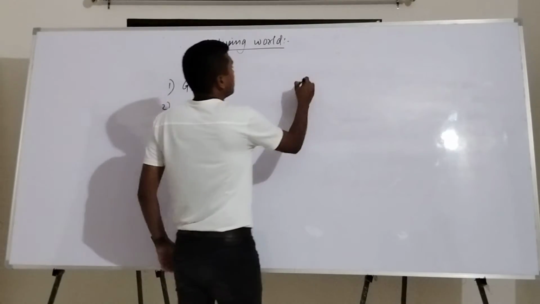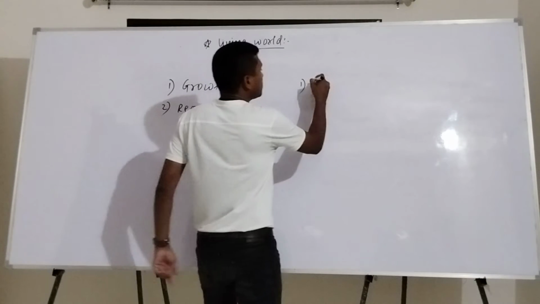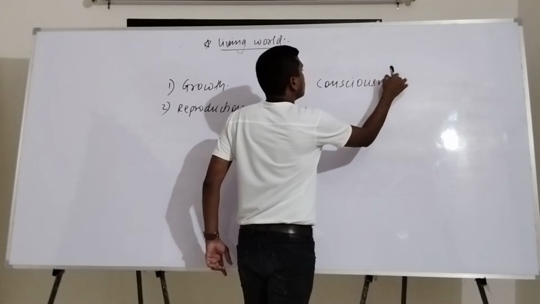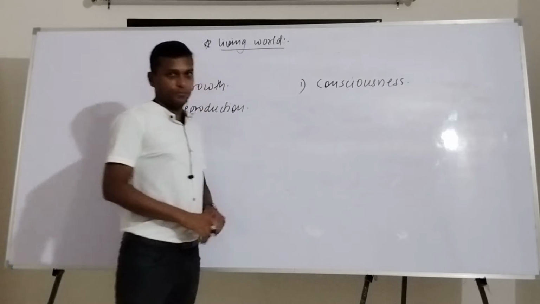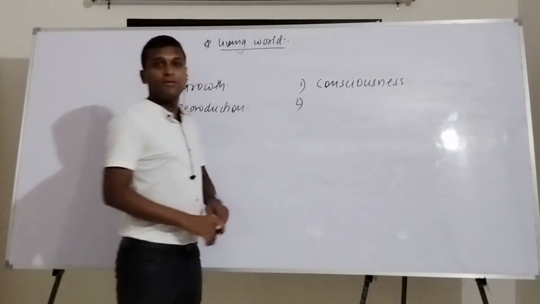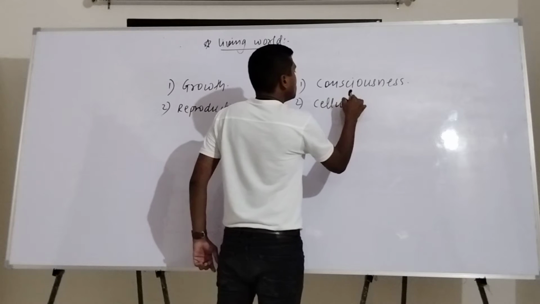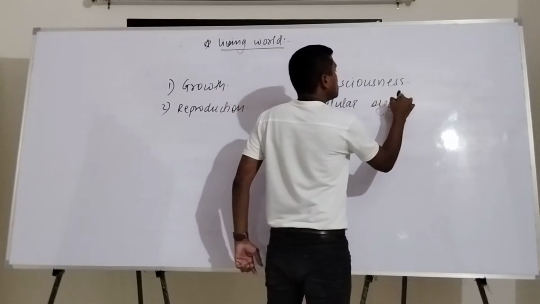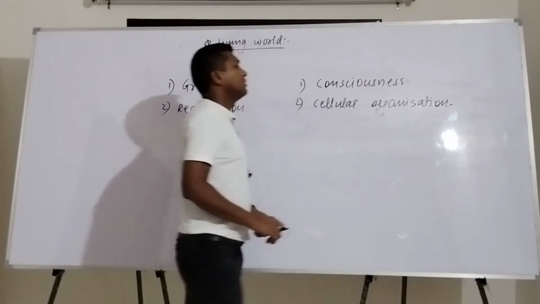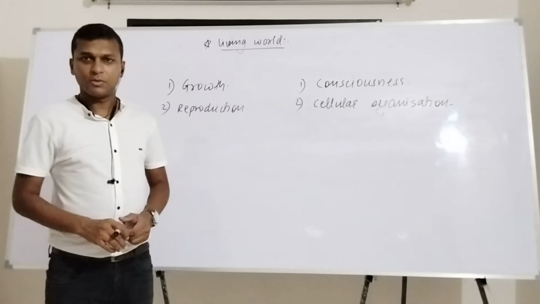Some people argue that not only these two things, there must be the presence of consciousness. Some people say that because all living organisms are made of cells, cellular organization is one of the most essential components of living organisms.